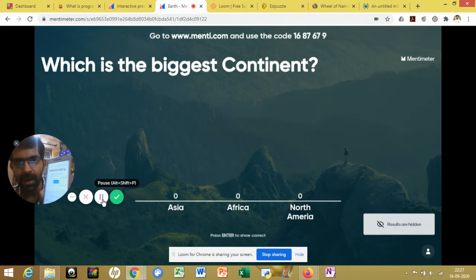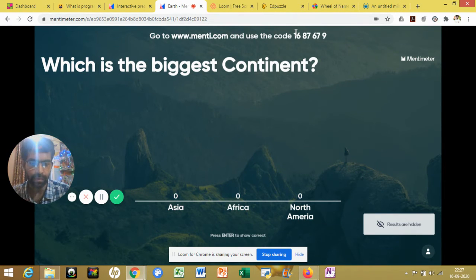Okay. I have typed this code here in my cell phone. Okay. So I'm submitting this, and it will take me to the application where these questions are being raised, so I can give the answers to those questions. So I'm having these options here. I'm pressing Asia, submit. Okay, it is showing this leaderboard. Okay, I got this.